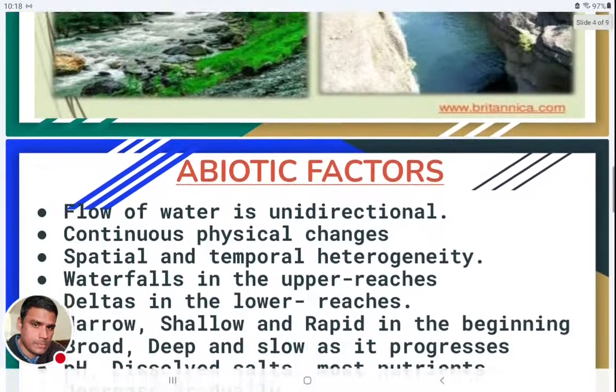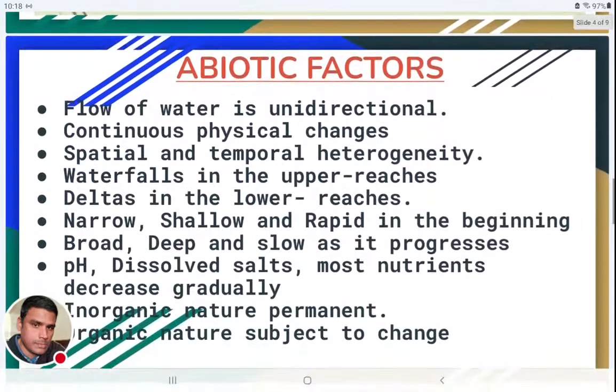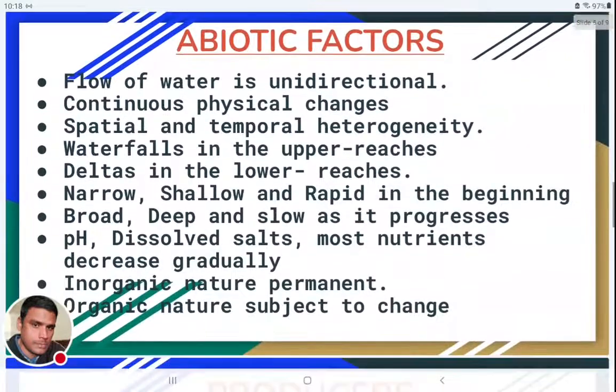Coming to the abiotic factors. The different types of abiotic factors that we have seen in previous classes will also play an important role in lotic water ecosystems. Out of them, let us discuss a few important factors. We can see them in this slide. The first one is the flow of water.